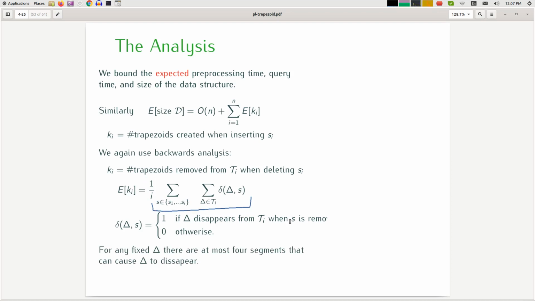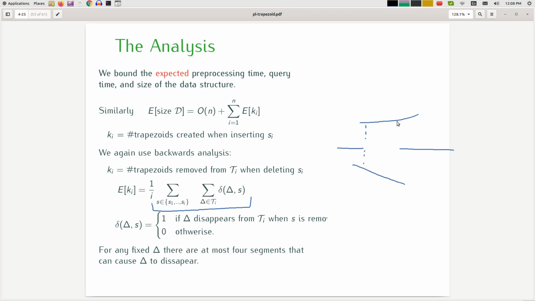Let's look at this double summation to see what it counts. For every segment, it counts how many trapezoids are adjacent to that segment. In other words, this summation counts the number of segment-trapezoid adjacencies. But there is another way to count the same thing: for every trapezoid, I could count how many segments are adjacent to it.